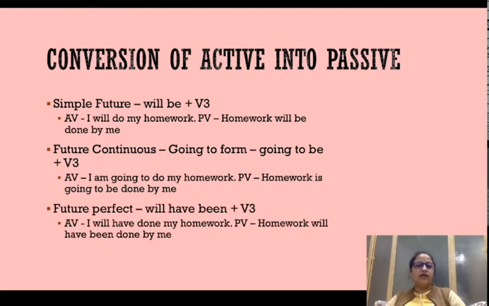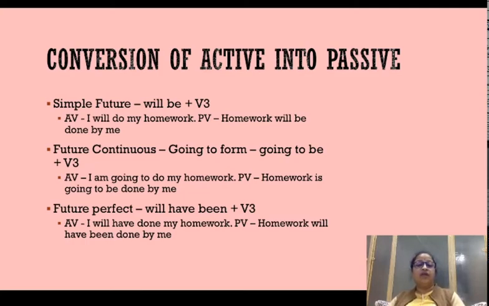Future perfect. I will have done my homework is the future perfect format. Will have done tells us the tense is future perfect, and when you convert a future perfect, it takes a been in between, and the verb stays in the third form. Will have been done. Homework again comes in the subject place, and it is going to read as: homework will have been done. I is going to come in the object place and it's going to become me. Homework will have been done.